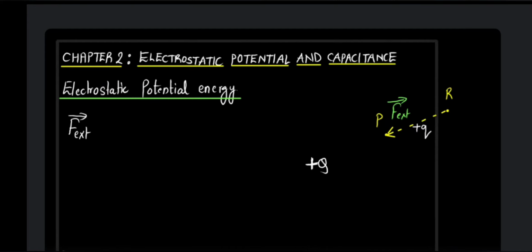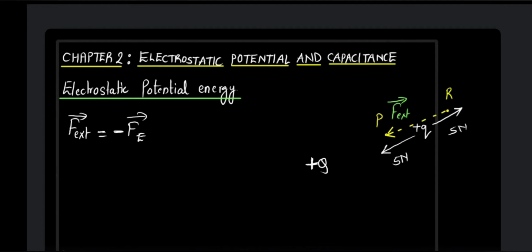So, your external force should be equal to minus F electrostatics. What does this mean? Supposing your external force which you apply is 5 Newton, then the repulsive force should be 5 Newton in the opposite direction. See, there is a negative sign. Both sides we have vectors.